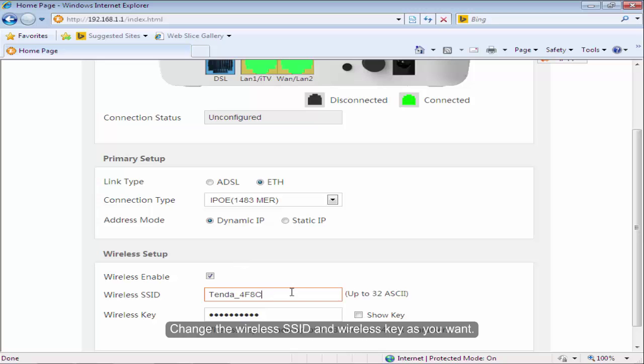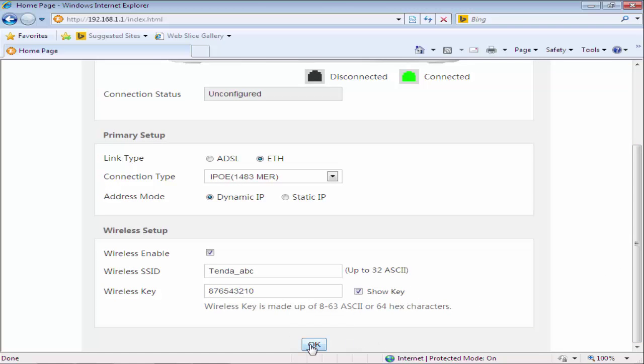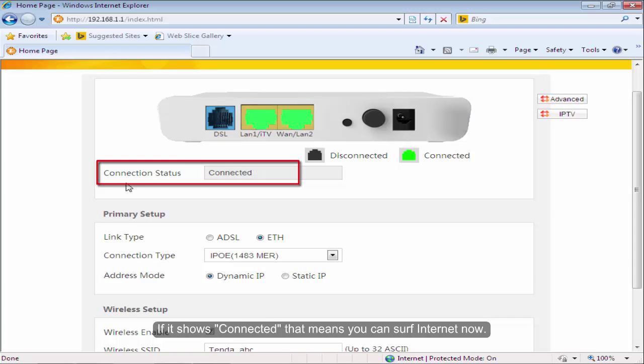Change the wireless SSID and wireless key as you want. Click OK. If it shows connected, that means you can surf internet now.